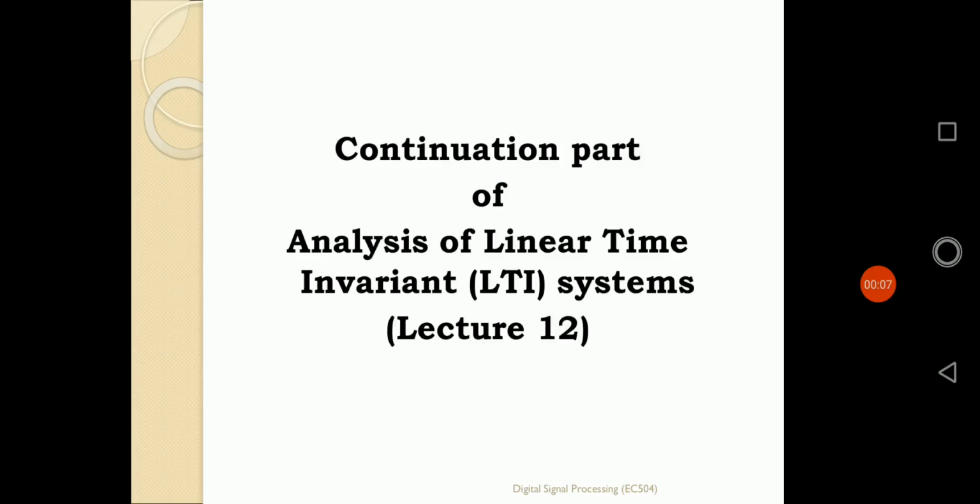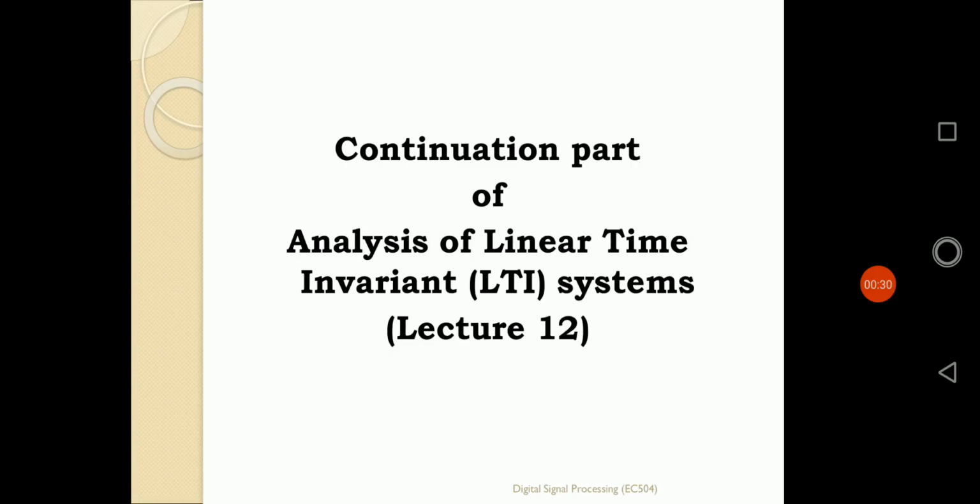In our last class, we studied different aspects of LTI systems. First, what is an LTI system? Second, how the LTI system can be defined with respect to the input fed to it, that is, whether it's a continuous time LTI system or a discrete time LTI system.